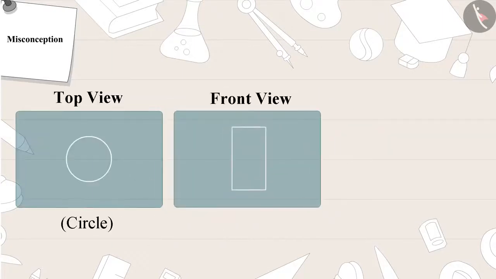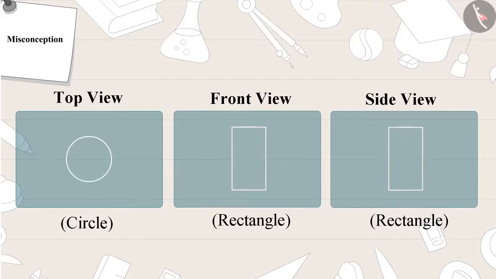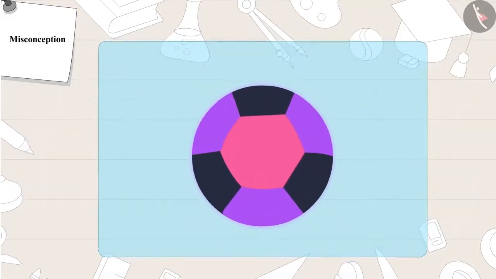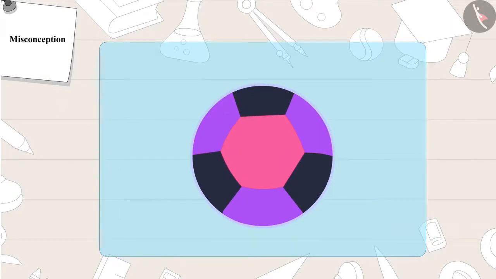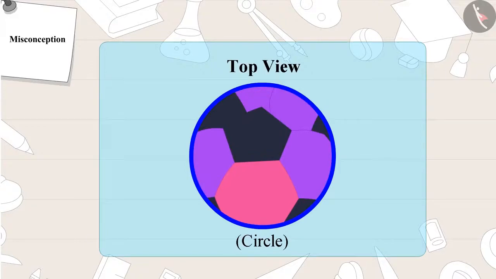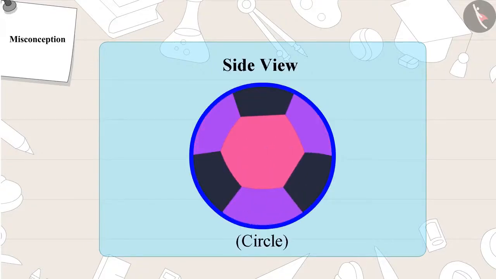It is a rectangle in front view and a rectangle in the side view as well. The correct answer is a ball. A ball is a circle in front view, top view as well as side view."